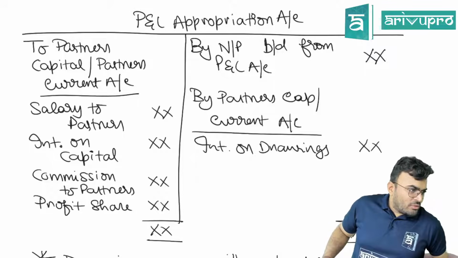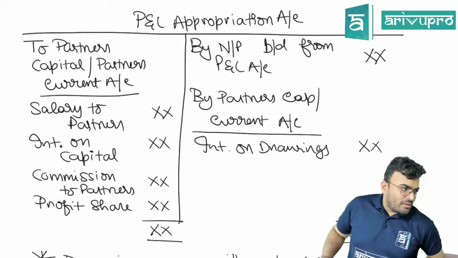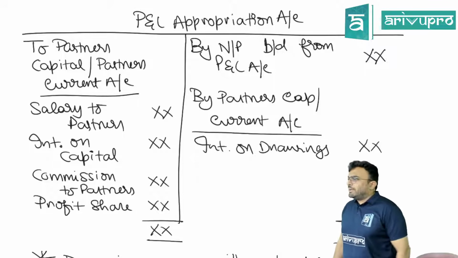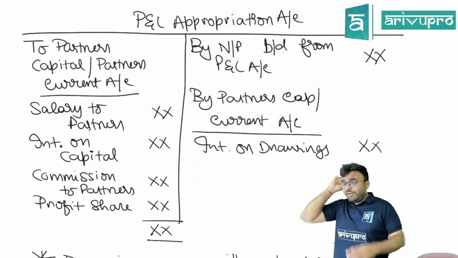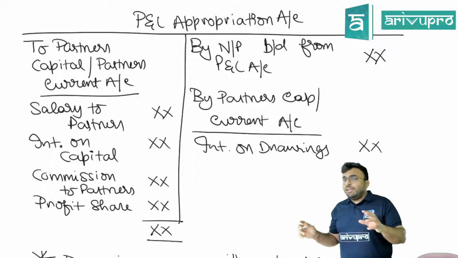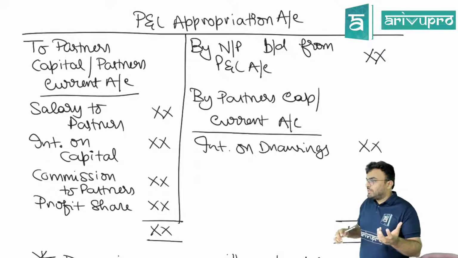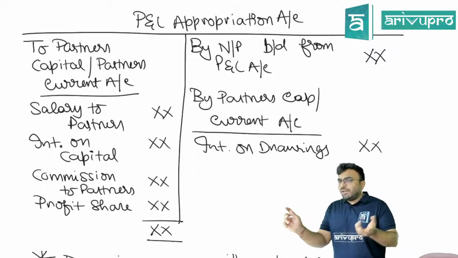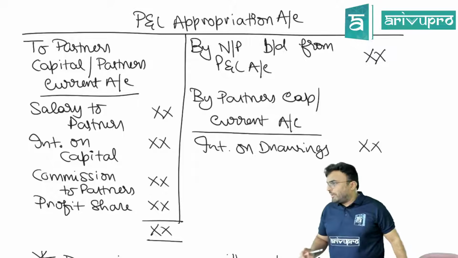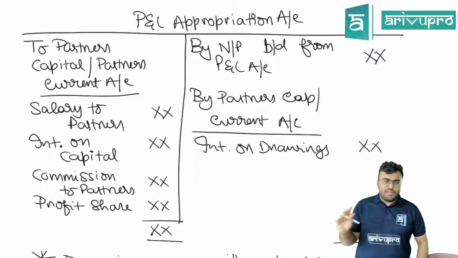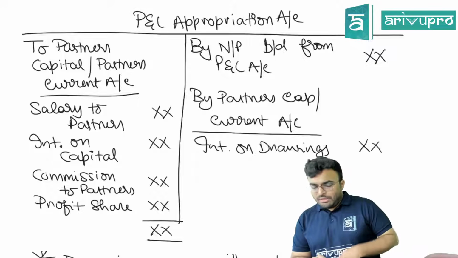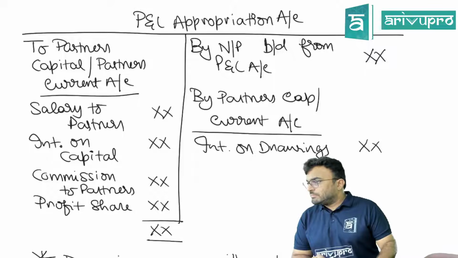In the previous part, you told about extra profit. Tell again. Okay, the previous part, guys. If at all for interest on capital we don't have sufficient profit, we distribute in capital ratio. If we have sufficient profit, then what happens? We will give the interest, and the remaining profit we will distribute in profit sharing ratio. No capital ratio there. Is this clear?